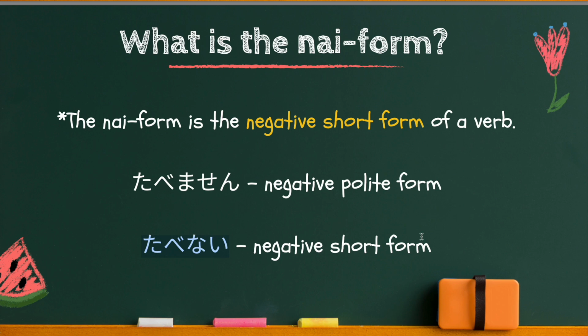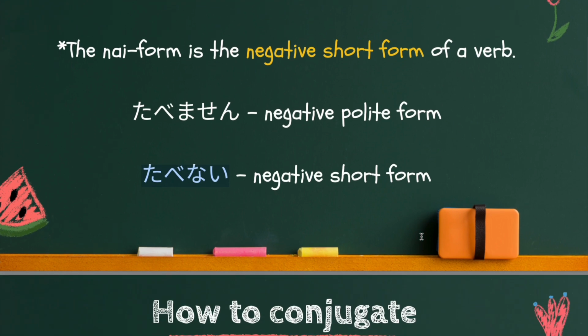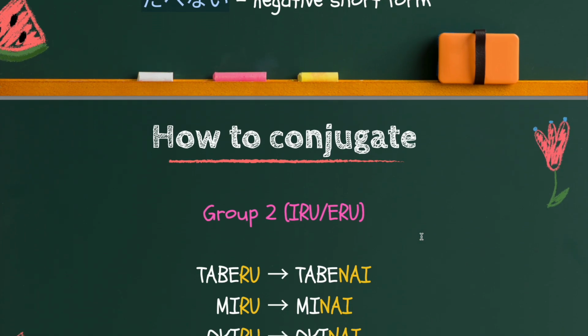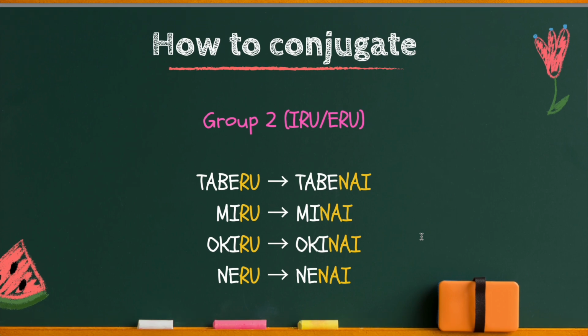So I will show you how to conjugate verbs into nai form. And once again, nai form is used in many kinds of grammar format. So, if you know this nai form, you can express many other things. So, in the next lesson, you will start learning other grammar formats which use this nai form. So, let's first look at the group 2, a simple group.